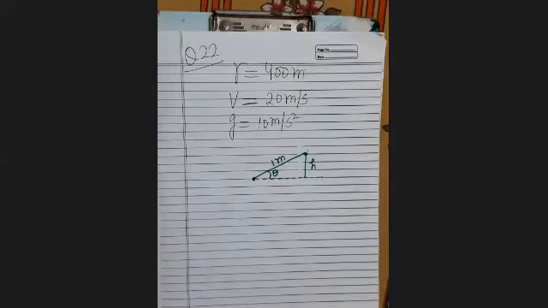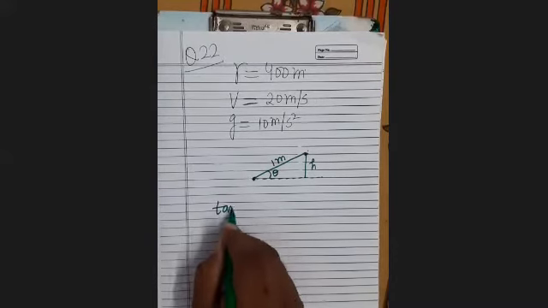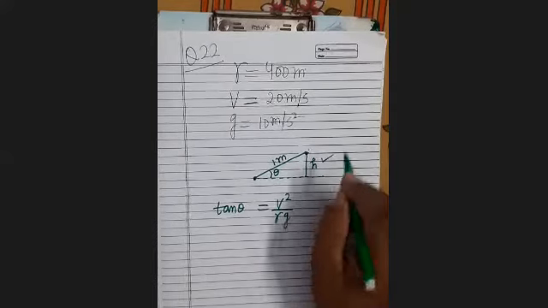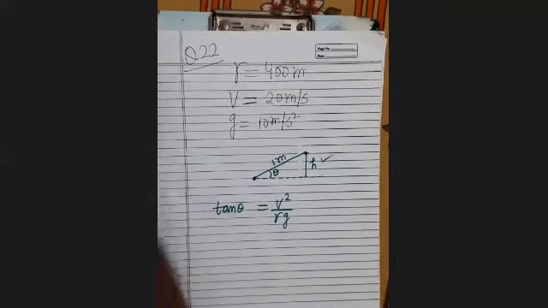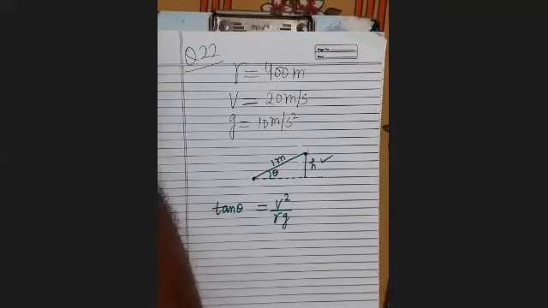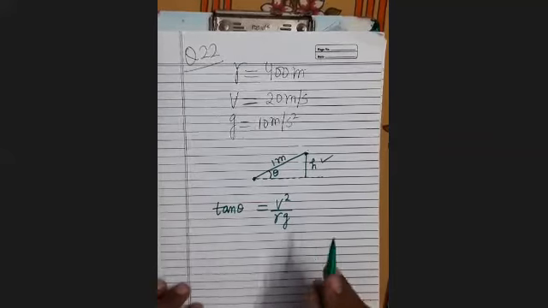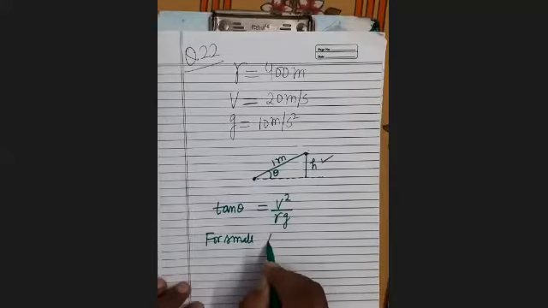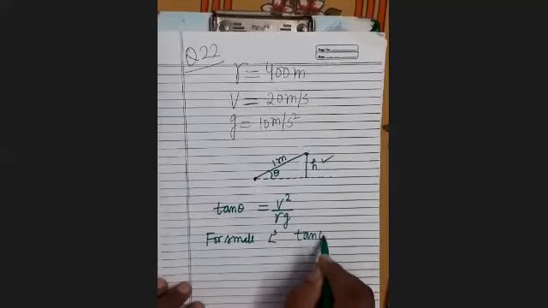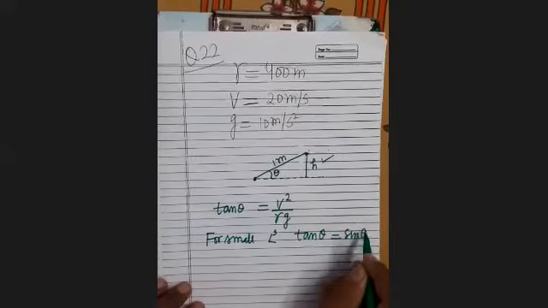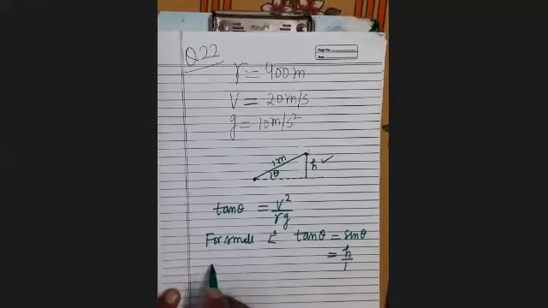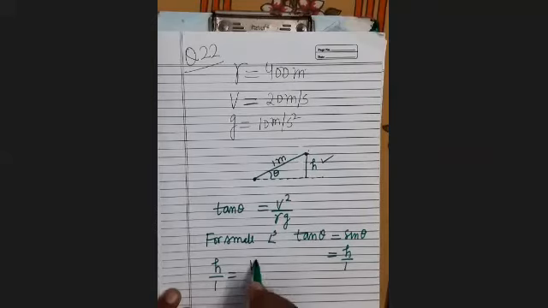All other things are given. So as you know that tan theta equals v square upon Rg. You have to find the value of h. Now for a small angle, tan theta and sin theta are the same. For small angles, tan theta equals sin theta. And sin theta will be h upon 1. So h upon 1 equals v square upon Rg. Now you substitute the value.